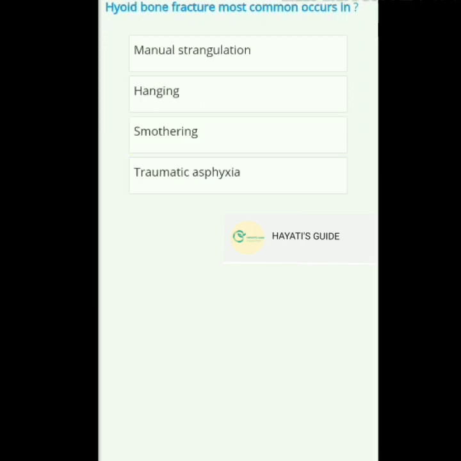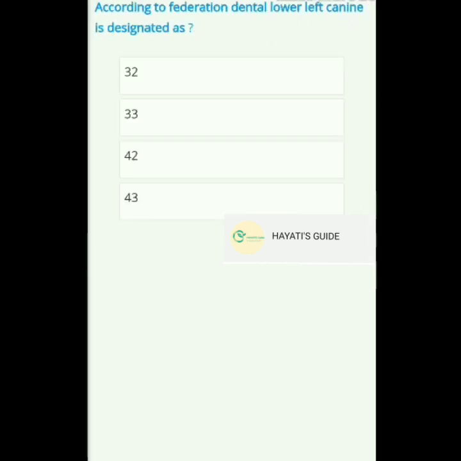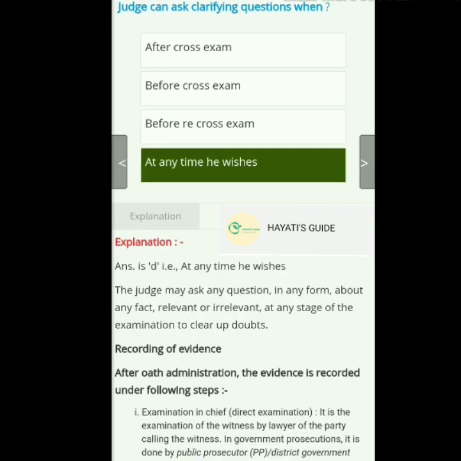Next, hyoid bone fracture most commonly occurs in. So the answer is manual strangulation. So next question, according to the Federation Dentaire, the lower left canine is designated as, and the answer is 33. So next, a judge can ask clarifying questions when.